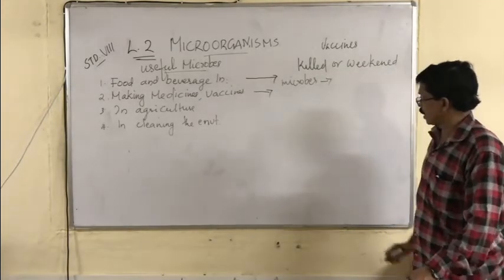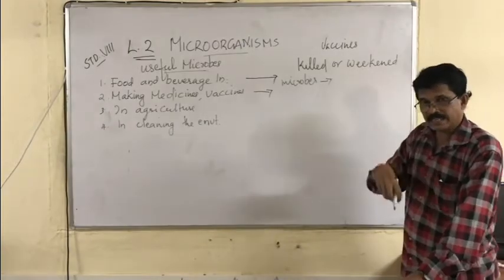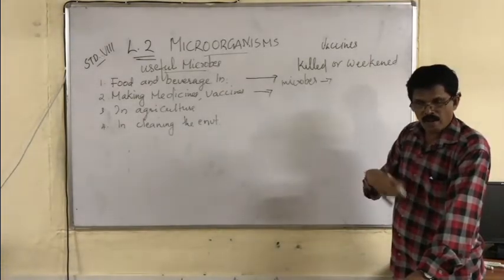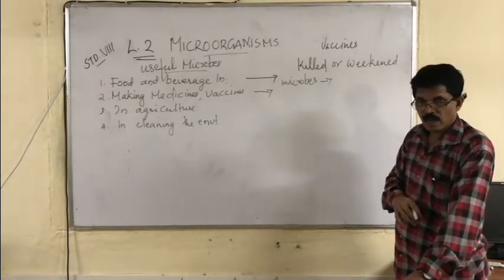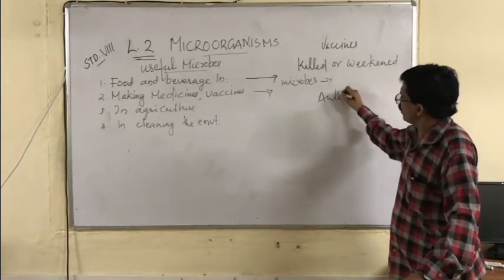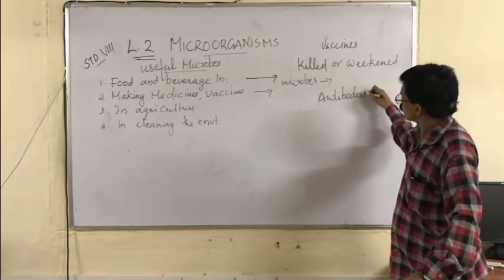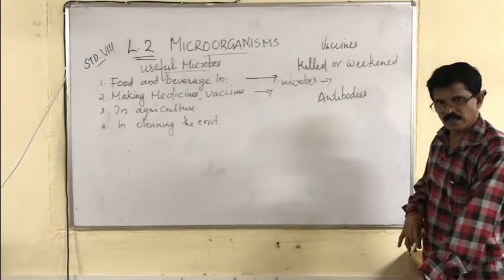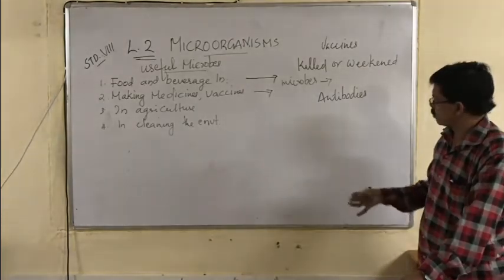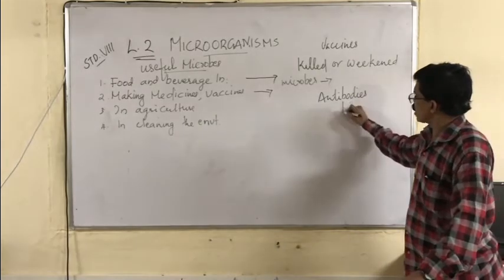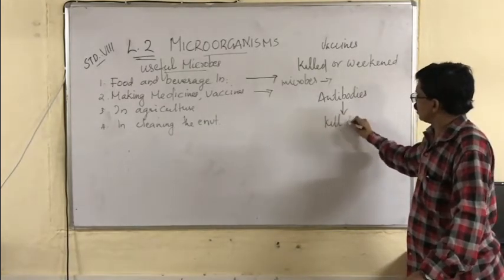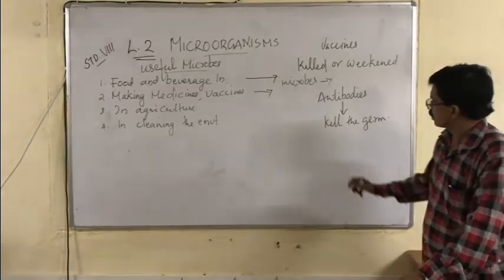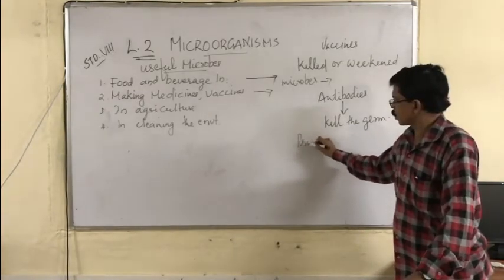Vaccines are killed or weakened microbes which, when injected into our body, our body will produce what? Antibodies. Our body will produce antibodies. When the vaccine is taken, antibodies will be produced in our body. These antibodies now kill the microbes, kill the germs. Antibodies kill the germs. Thus we get protection from microbes.